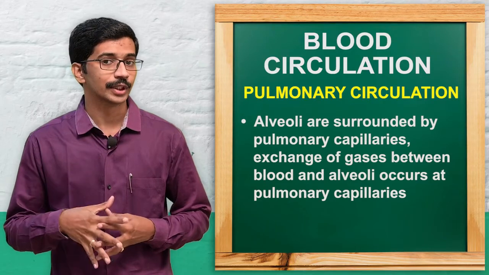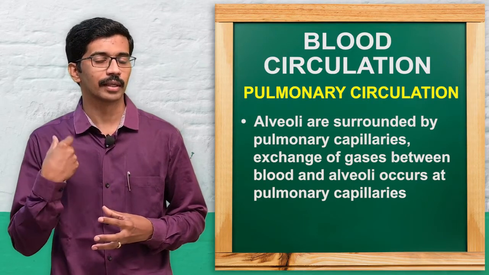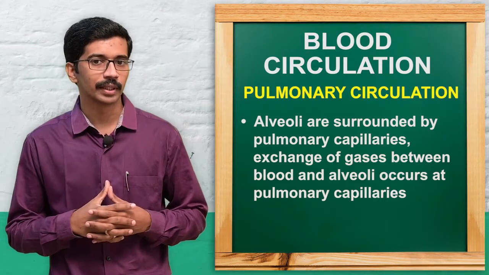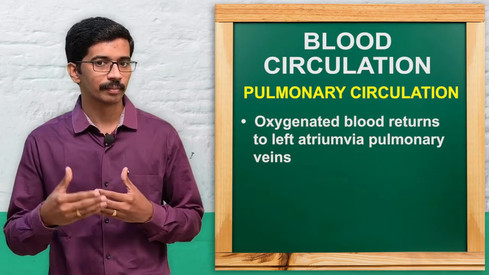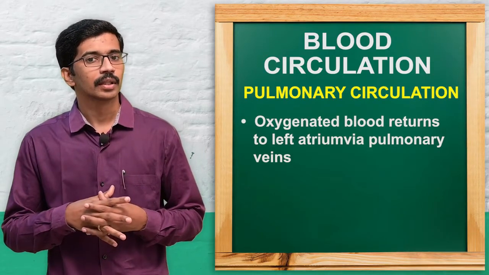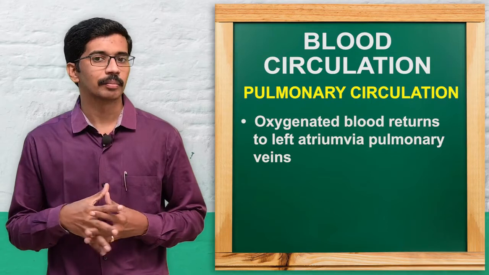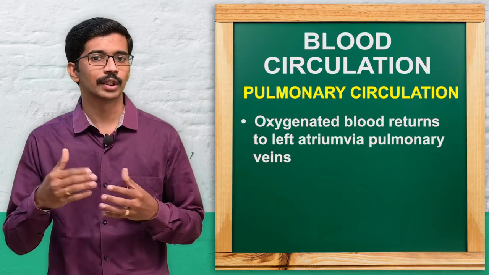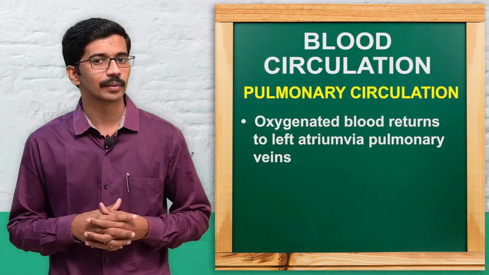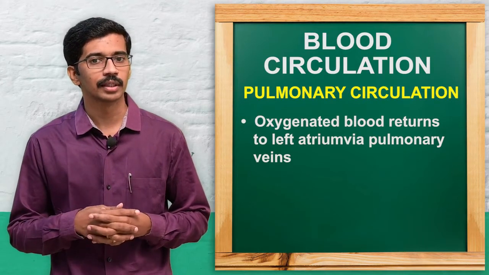There the gas exchange takes place. The deoxygenated blood goes there, diffusion happens, and the purified blood comes back through the pulmonary vein to the left atrium. That is the pulmonary circulation. So, these are the two circulations: systemic circulation and pulmonary circulation.